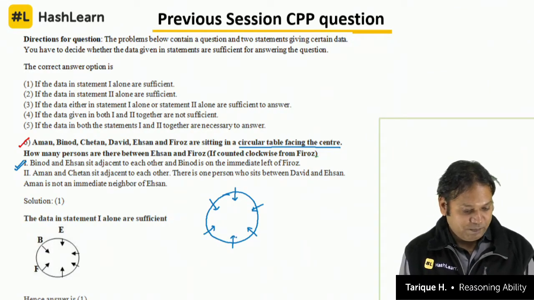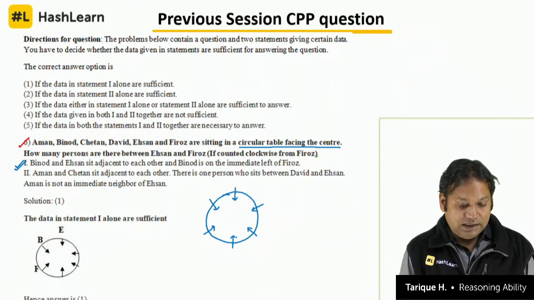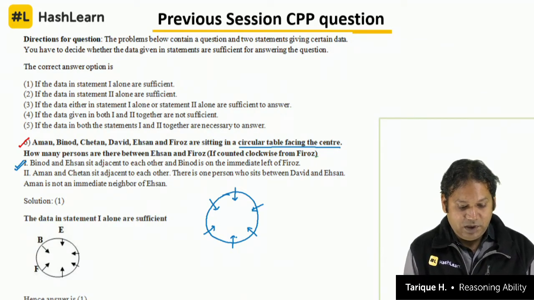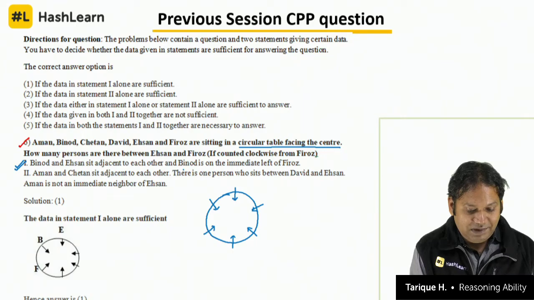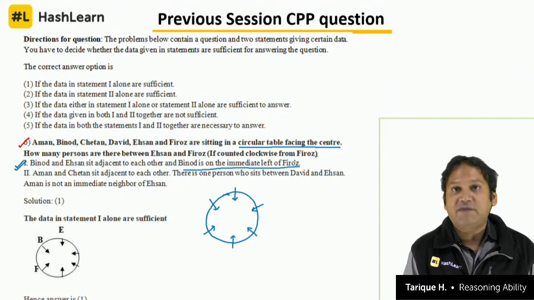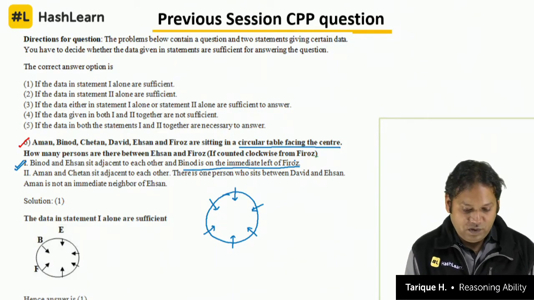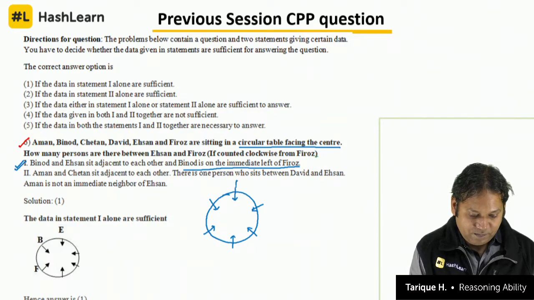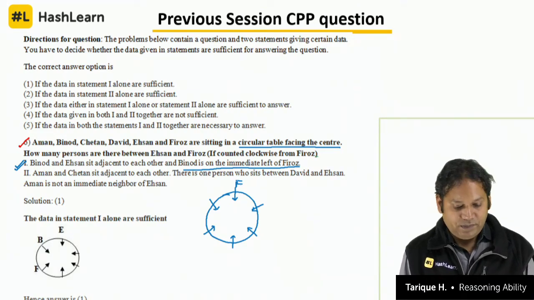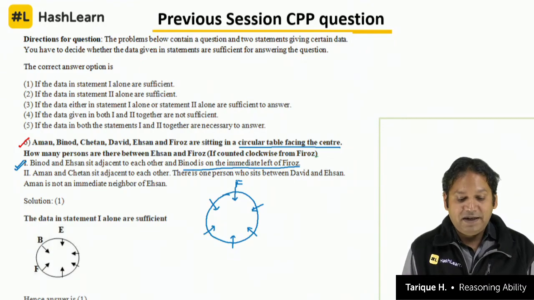Binod and Ehsan sit adjacent to each other, and Binod is on the immediate left of Firoz. We will start from this one. Binod is on the immediate left of Firoz, so let me put F here. Now Firoz is facing the center, and Binod is on the immediate left of Firoz.